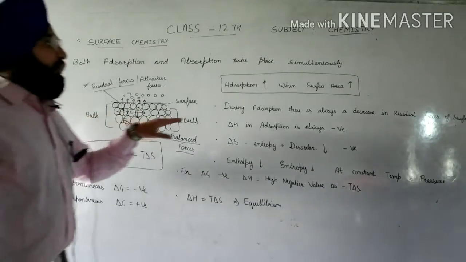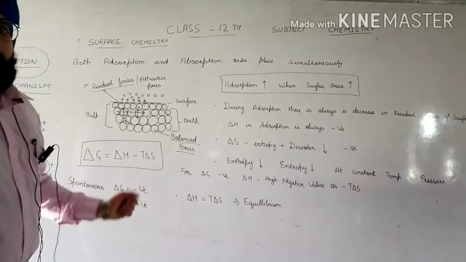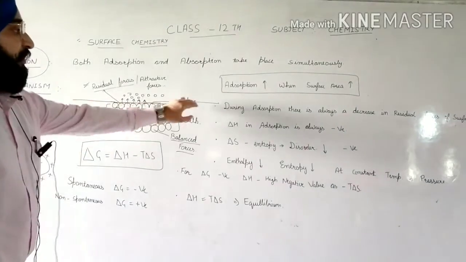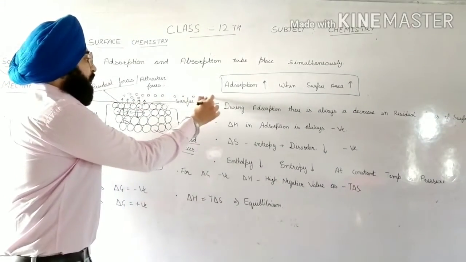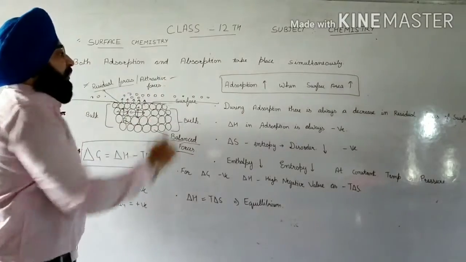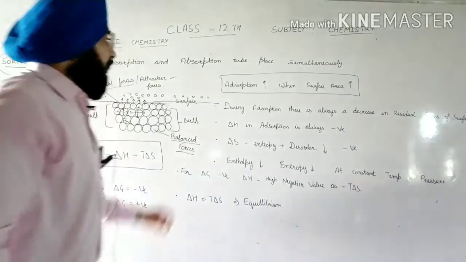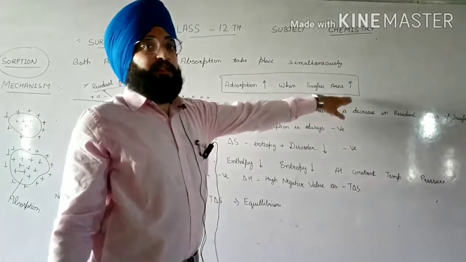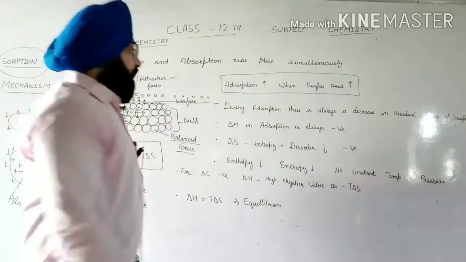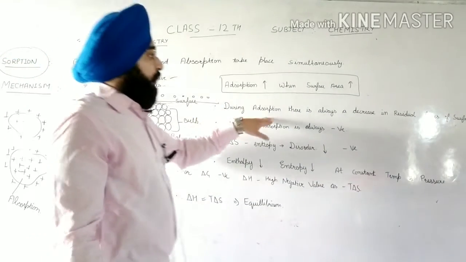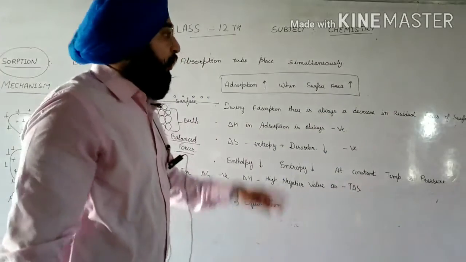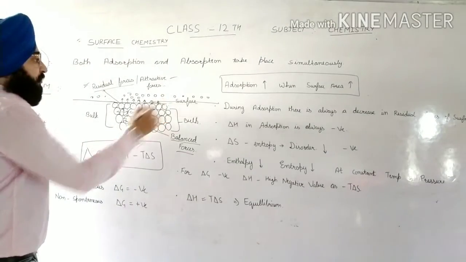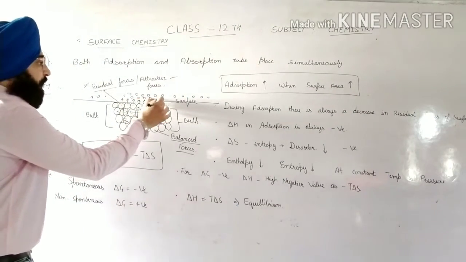So when we increase the surface area, the interaction of particles will also increase on the surface. The attractive forces will also increase. So I can say that if the surface area increases, then adsorption also increases. Now, during adsorption there is always a decrease in the residual forces of the surface. See, the residual forces will decrease. Why? Because the particles will balance these forces.